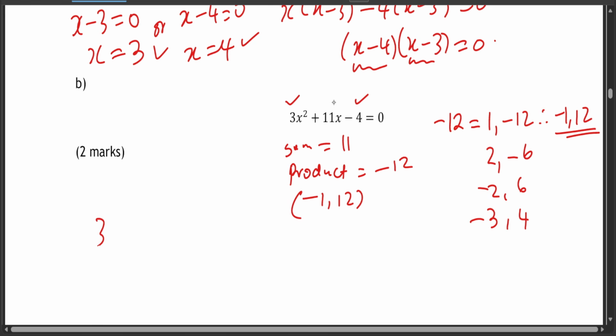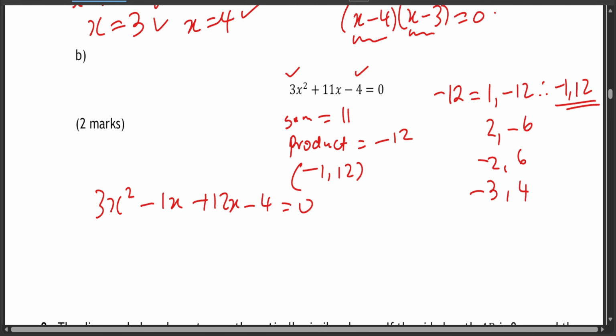Now it means that you take 3x squared, and the 11x you branch into negative 1x plus 12x, minus 4, which is equal to 0. So this is minus 1x, so you just write it as minus x. Your common term for the first two is x, sorry for that. Your common term is x into bracket 3x minus 1.